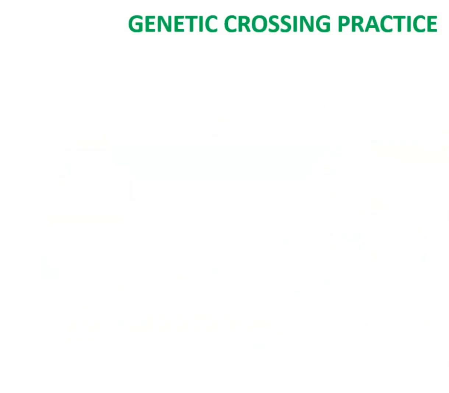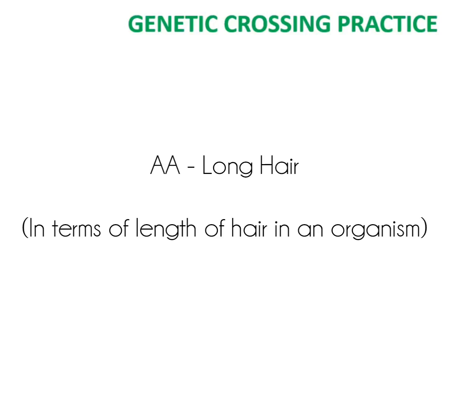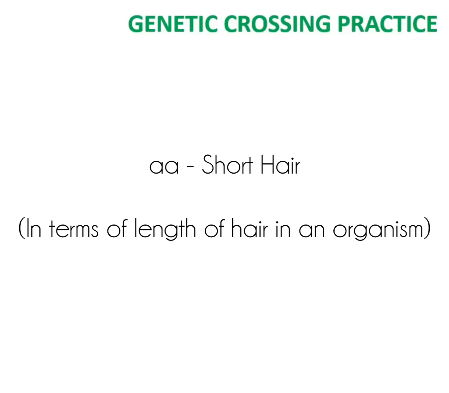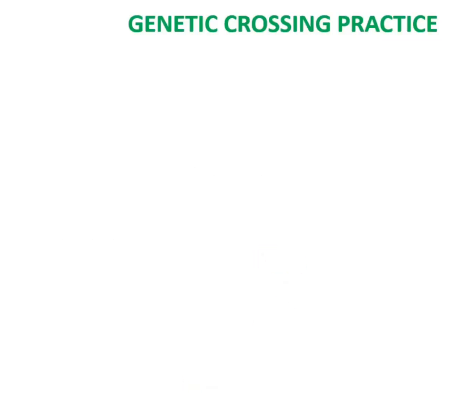All right. You can also practice this once again by going back to the crossing we did earlier. Then note it in your biology notes and continue to do more genetic crossing using any trait of your choice. You could use eye color, skin color, height, or length of hair. So for instance, I can say let capital A, 2 of them, the pair, stand for long hair. I can say let small letter a, 2 of them, that's aa, be for short hair. Then you can start your crossing by following these steps.